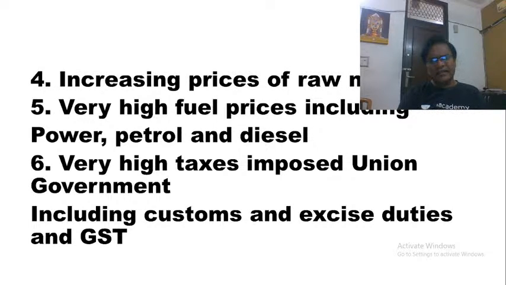Next, you can see here the wholesale price index is almost 17%, 18%. It has gone beyond sustainable levels also. Because of which the prices of raw material are going up. When the prices of raw material go up, what happens automatically? The cost of production also will go up. When the cost of production goes up, automatically your products become less competitive.